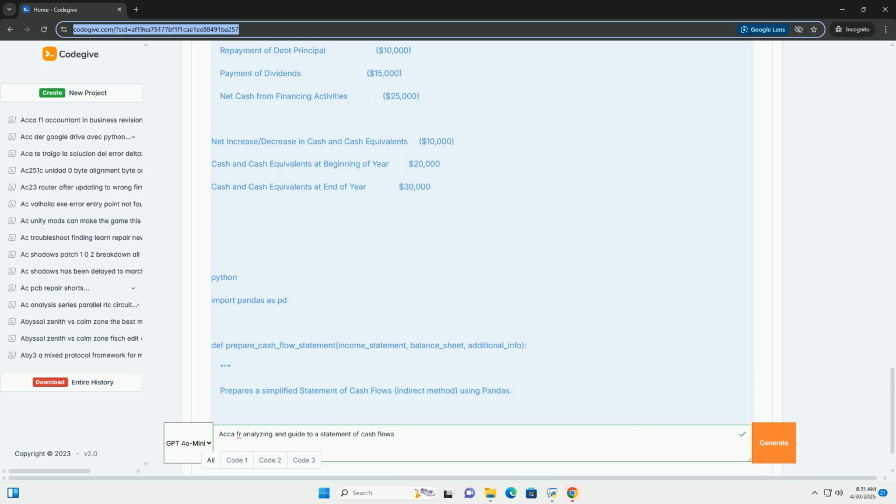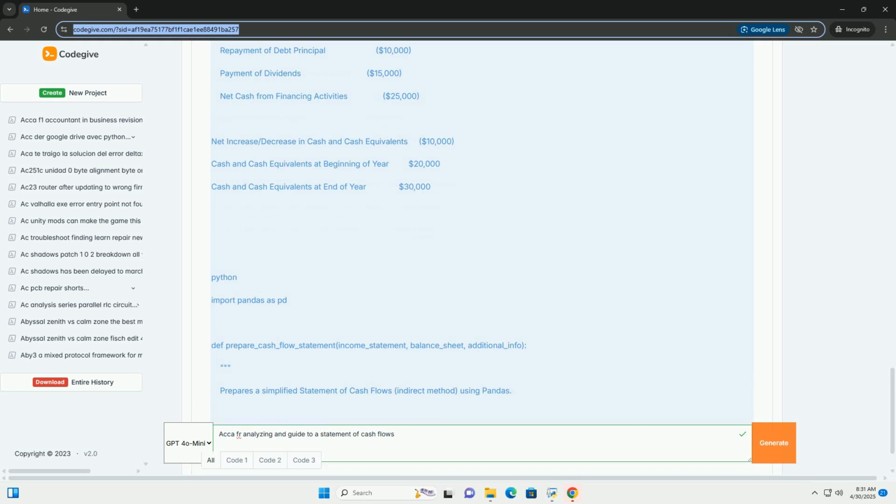Depletion, similar to depreciation, but for natural resources. Impairment losses, write-downs of asset values that reduce net income but do not involve a cash outflow. Amortization of bond discount. The amortization of bond discount increases interest expense but doesn't represent a cash outflow.